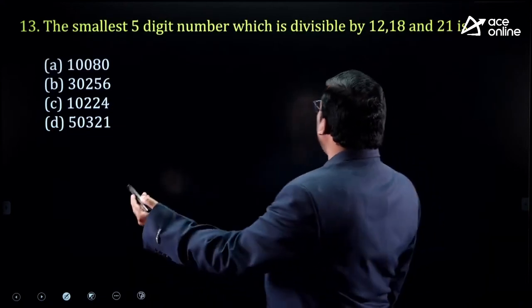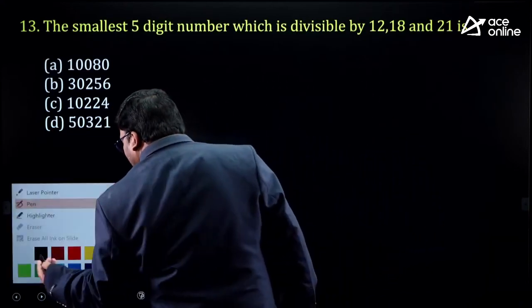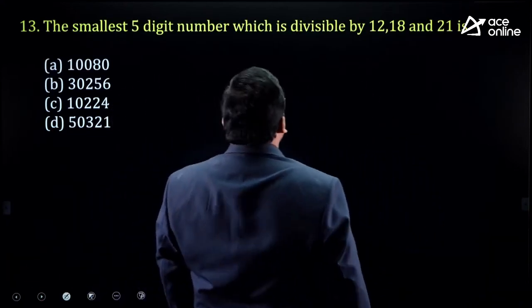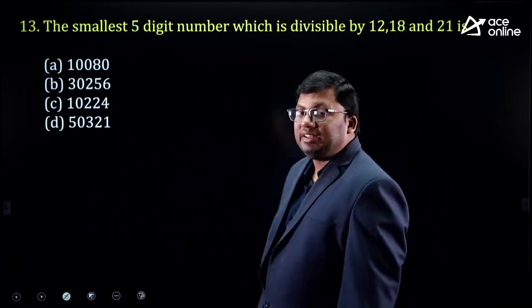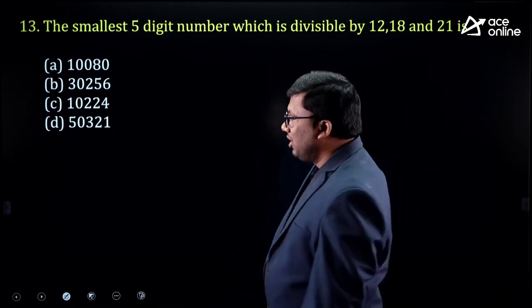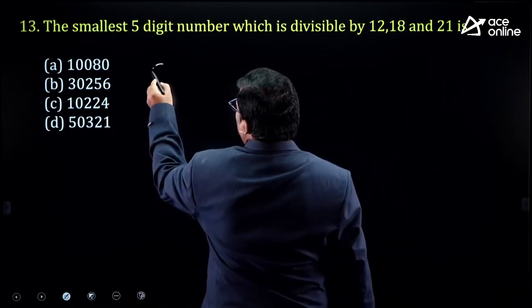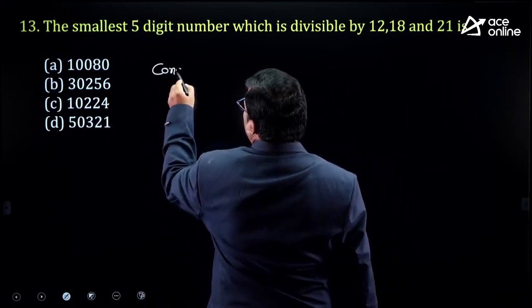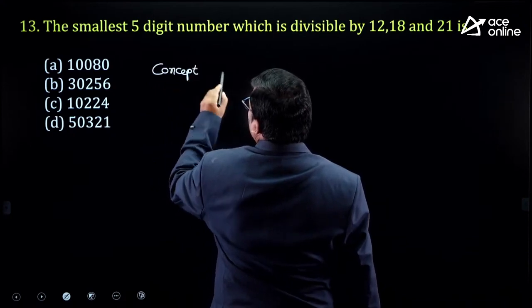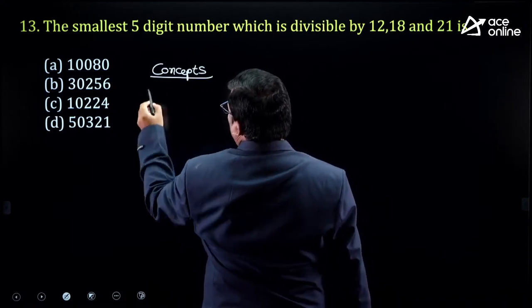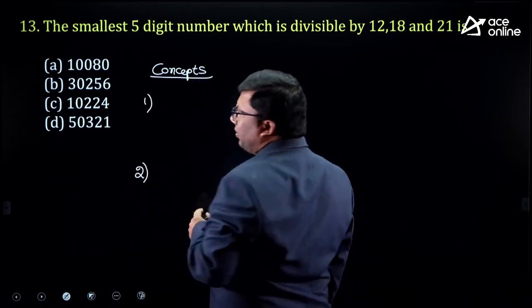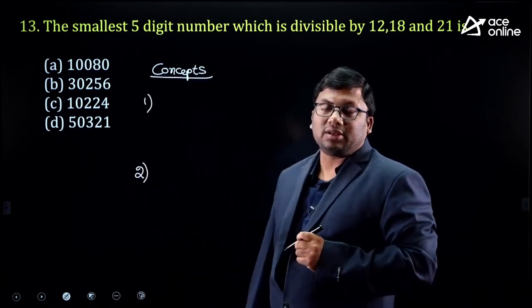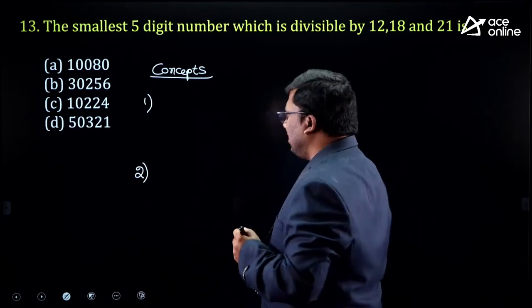Next one. Next exam related question: the smallest 5-digit number which is divisible by 12, 18 and 21. First we will discuss a concept. Two important concepts are there. Once you understand these two important concepts, then you can solve the problem very, very easily.